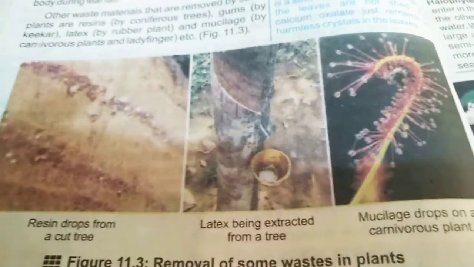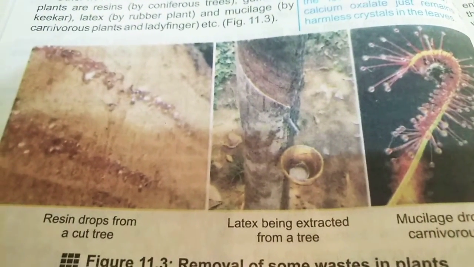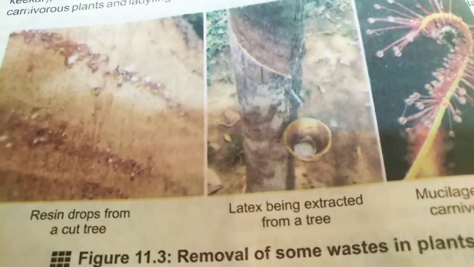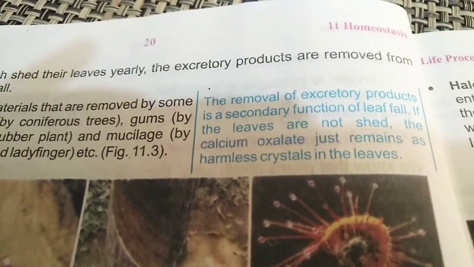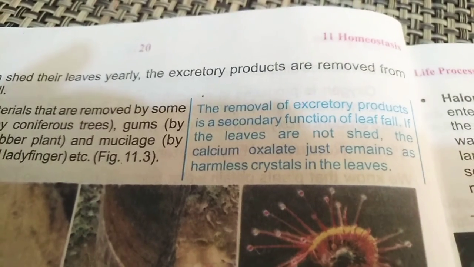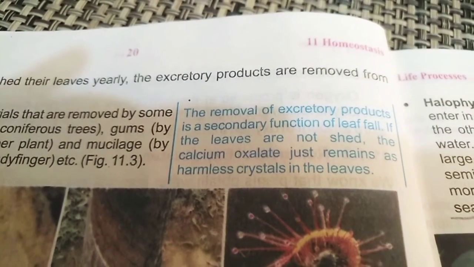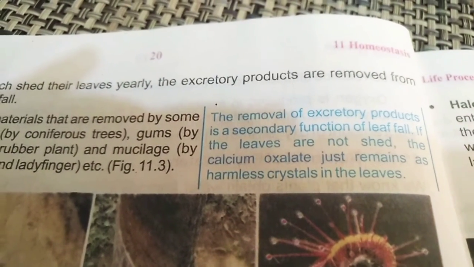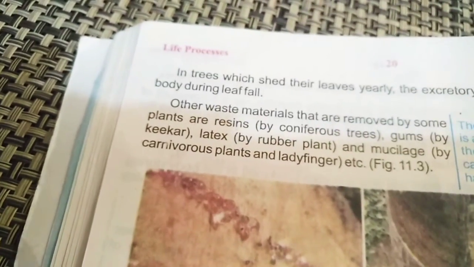So these are the different types of materials which should be removed from the plant body, in the form of resin, in the form of latex, in the form of mucilage. Now, the removal of the excretory product is a secondary function of leaf fall. If the leaves are not shed, the calcium oxalate just remains as harmless crystals in the leaf. I guess the idea becomes very clear to you people, how the plants are maintaining their internal body environment, how the plants are removing their excessive waste from their bodies.